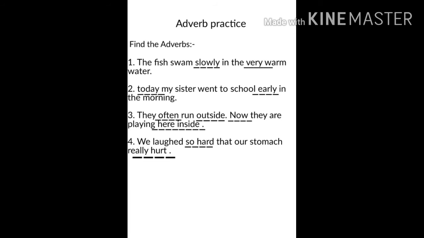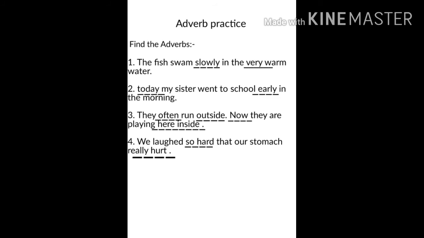Often. What about outside? Which word does that describe? Outside also describes the verb run because it tells where. Where do they run? Outside. Let's look at the next part of the sentence, now. Does it describe or playing here or inside? Now describes the verb or playing. The word now tells us when they are playing.